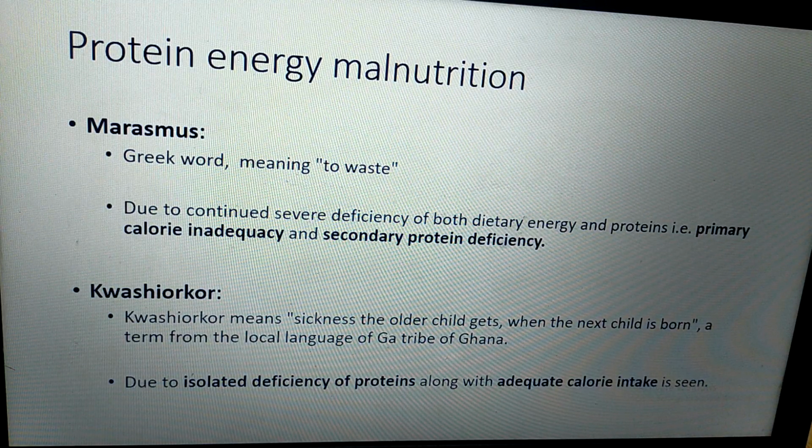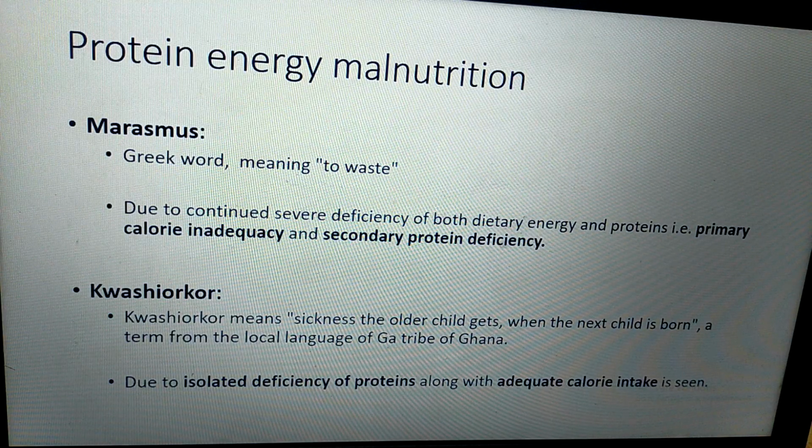But Kwashiorkor is different. The meaning of Kwashiorkor is sickness of the older child when a baby is born in that family. That term is from the local language of the Ga tribe of Ghana. They observed that when a new baby was born in the family, the older child would have this disease. Therefore, they named it Kwashiorkor.